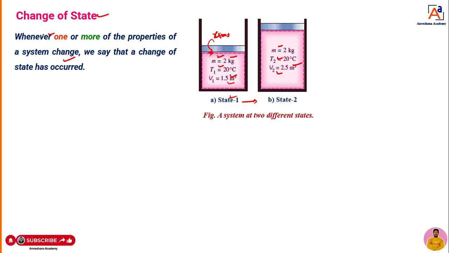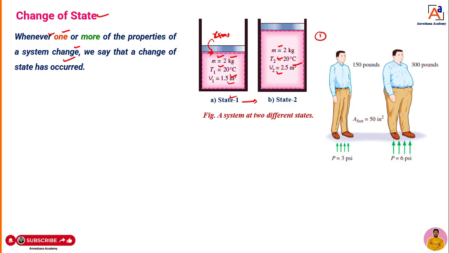That means you can see the definition here, students. When one or more of the properties of the system change, here one property is getting changed. Hence what we can say? We can say that there is a change of state has occurred. This is one example, dear students. Now I will move towards the next example. To understand better, I will take this example.